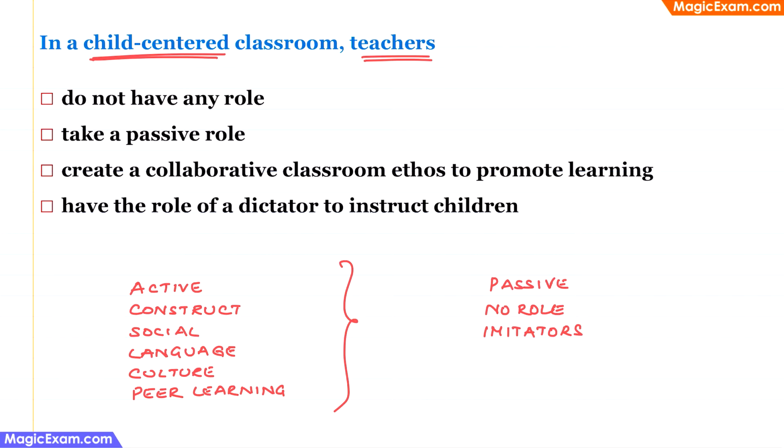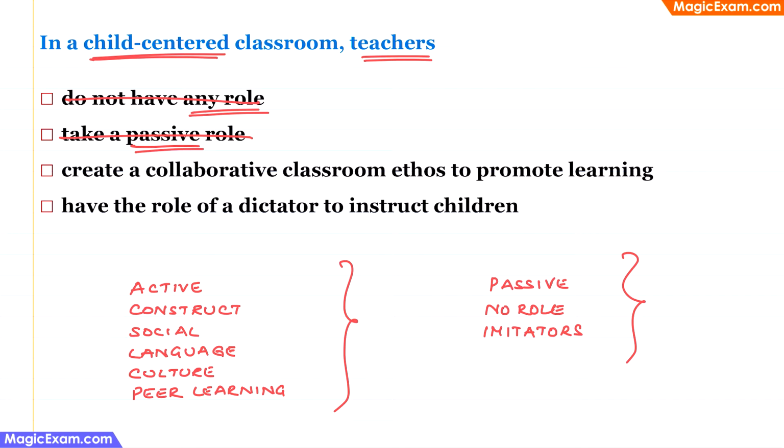And the answer should not have any of these negative keywords associated with the socio-constructivist theory, that is passive, no role, or imitators. So when we look at the options, the first one says do not have any role, which is no role. So we can eliminate this. Next, children or teachers take a passive role. This also can be eliminated.